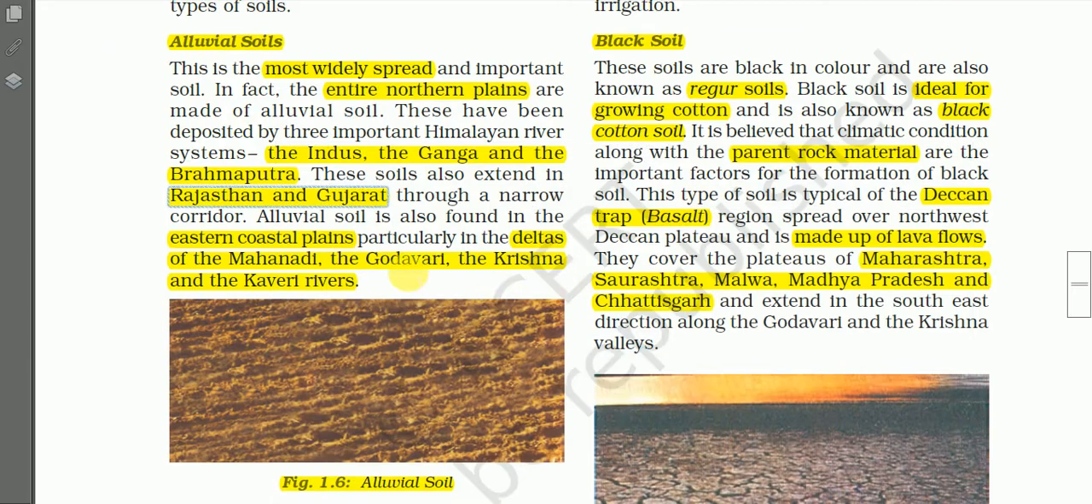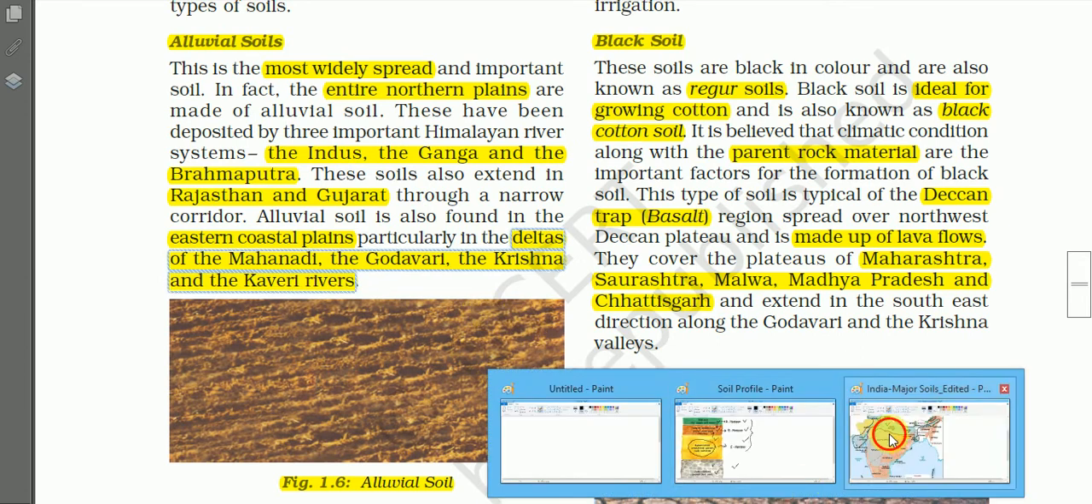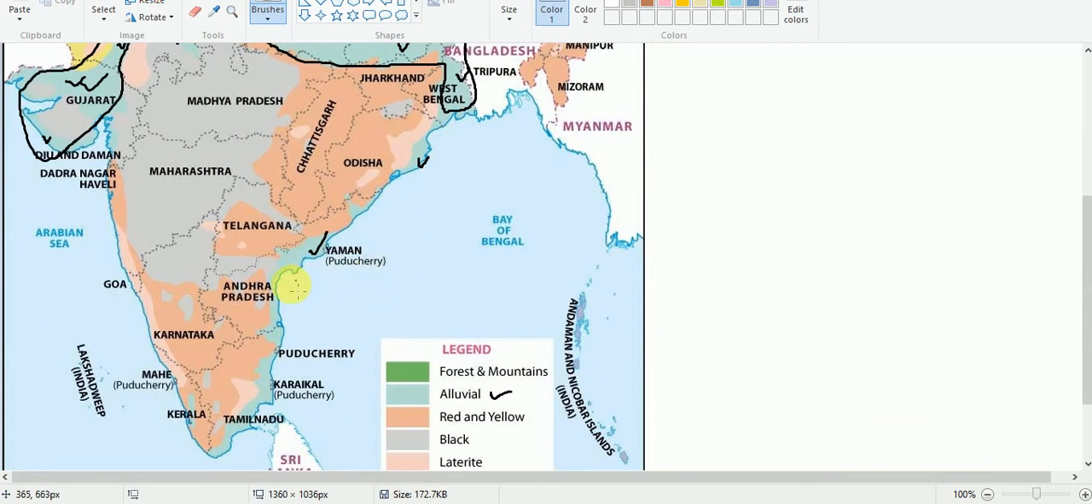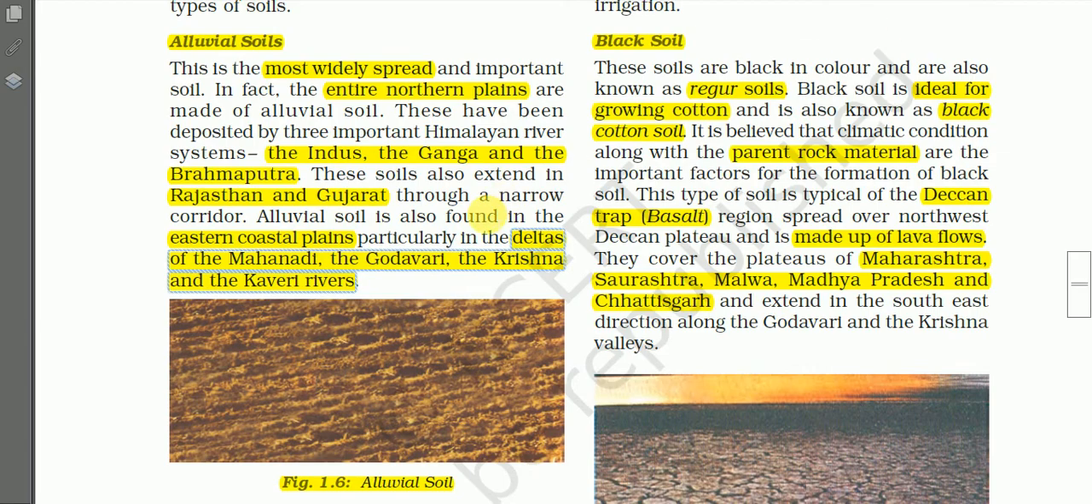And then through a narrow corridor, alluvial soil is also found in the eastern coastal plains, particularly in the deltas of the Mahanadi, Godavari, Krishna, and Kaveri rivers. I think you're seeing alluvial soils here in the eastern coastal plain. Those rivers are flowing here, the Mahanadi, then the Godavari, Krishna and Kaveri, and in the deltas of these rivers we find alluvial soils.